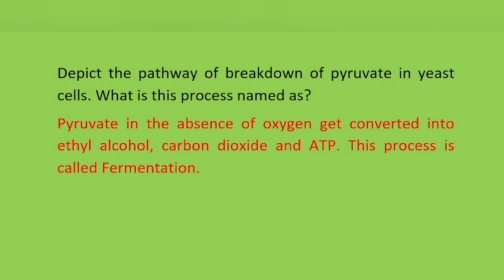Depict the pathway of breakdown of pyruvate in yeast cells. What is the process named as? Pyruvate or pyruvic acid, in the absence of oxygen, gets converted into ethyl alcohol, carbon dioxide, and energy, or 2 molecules of ATP. This process is otherwise called fermentation.